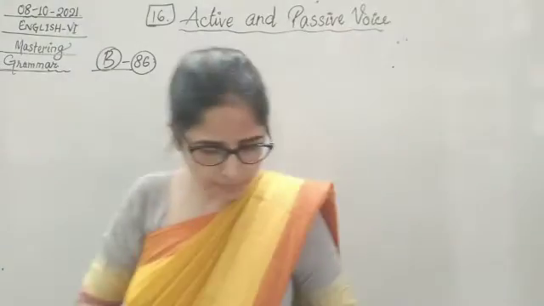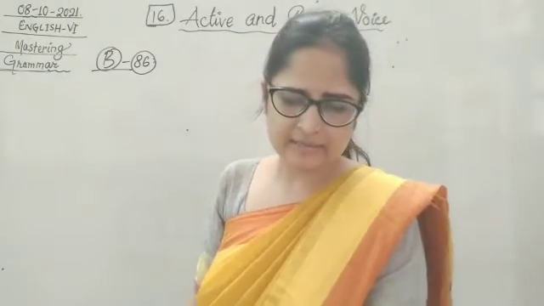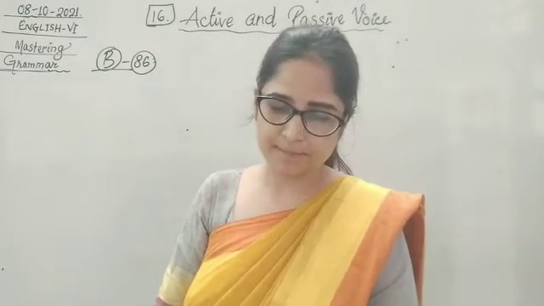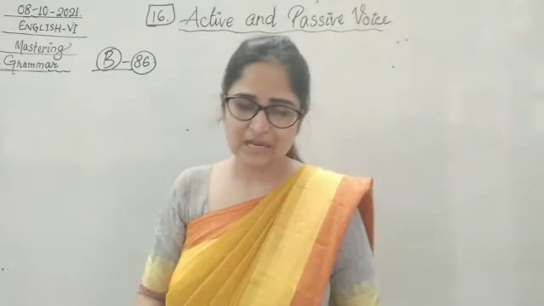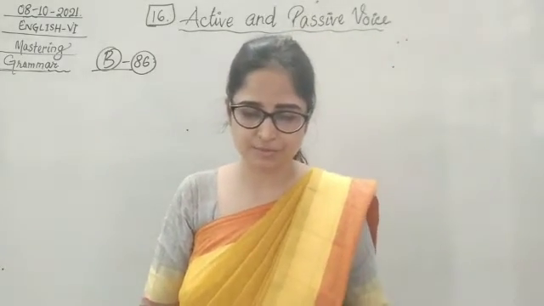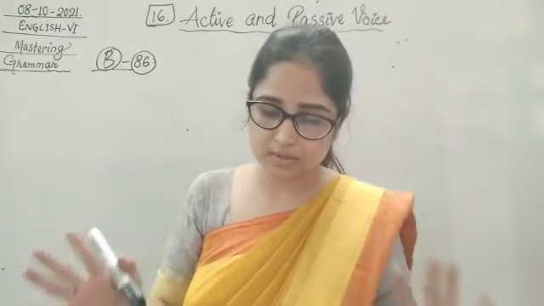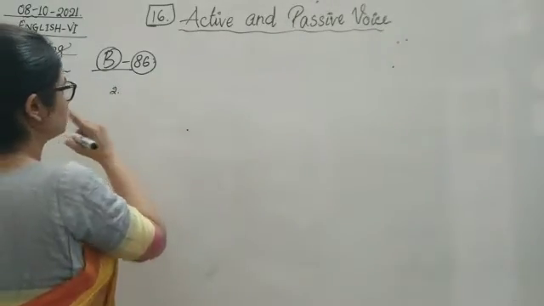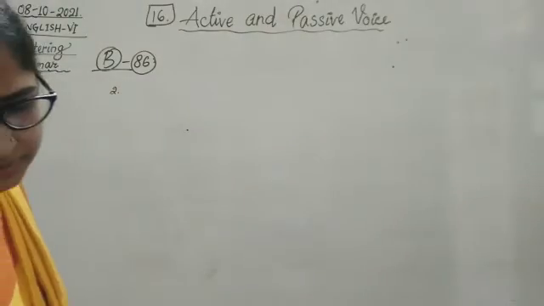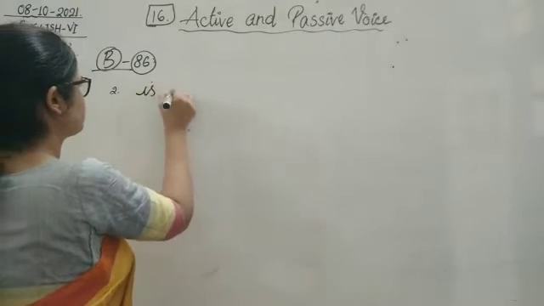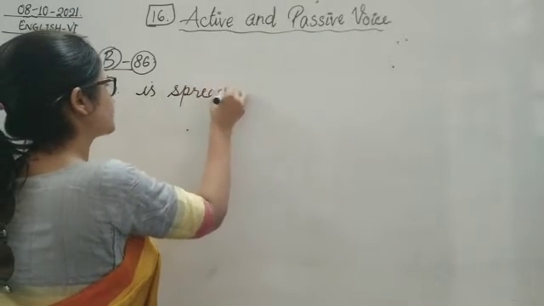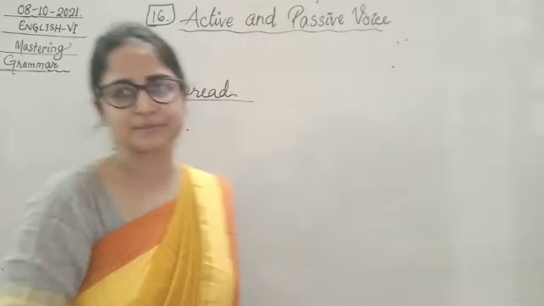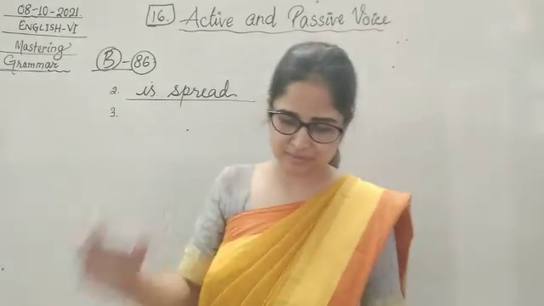Okay. Now, Hindi is spoken all over the world. So, we had speak, we had to write here the passive form of the verb in simple present tense. Dengue dash by mosquitoes. Okay. Dengue. Spread does not change. Okay children, number 2. So, here it will be dengue is spread. Spread remains spread only children, no spreaded, okay. In the past participle also spread remains spread, and in the past also spread will remain spread only.